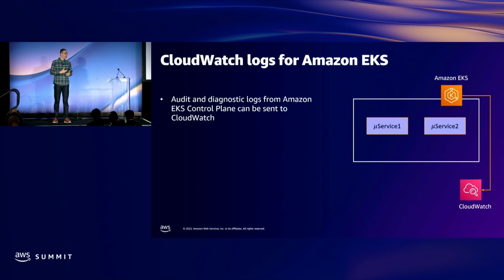Because the control plane is run and managed by AWS, this can be turned on in the AWS console or through the API, and logs will automatically be streamed to CloudWatch. There are 5 different control plane log types. So there's one for the API server, controller manager, and scheduler, but there's also one for the audit log. The audit log is really important, and we always recommend you turn that on. That's similar to CloudTrail, right, for AWS services, but it gives you that level of granularity inside Kubernetes. Every single option that is authorized through RBAC is captured in the audit log. And then lastly, there is also the authentication log as well.